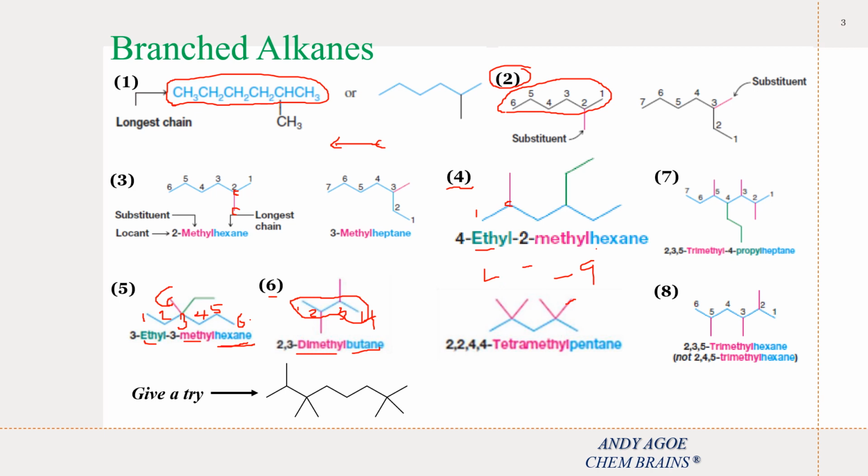Okay, so example number 7 comes in this way. When we have 2 chains of equal length and they compete for selection as the parent chain, choose the chain with the greater number of substituents. So let's try this example. We have this parent chain as 1, 2, 3, 4, 5, 6, 7.